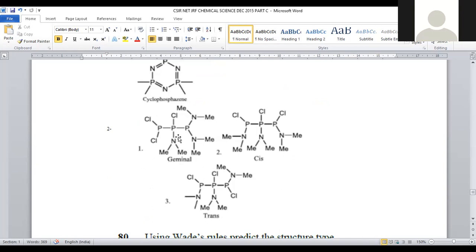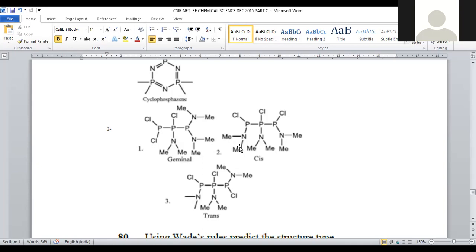When geminal was taken, geminal denotes what? On the same phosphorus or same atom, if 2 similar functional groups are present, that is called geminal. Here you can clearly observe around this phosphorus we have N,N-dimethyl, and one more N,N-dimethyl will be there. On the second phosphorus also N,N-dimethyl is there. So this is said to be geminal, being 2 similar groups on the same atom. And next is cis. What is meant by cis? Cis isomer is nothing but all the similar functional groups are inclined on one face, and the other similar functional groups are inclined on the other face.